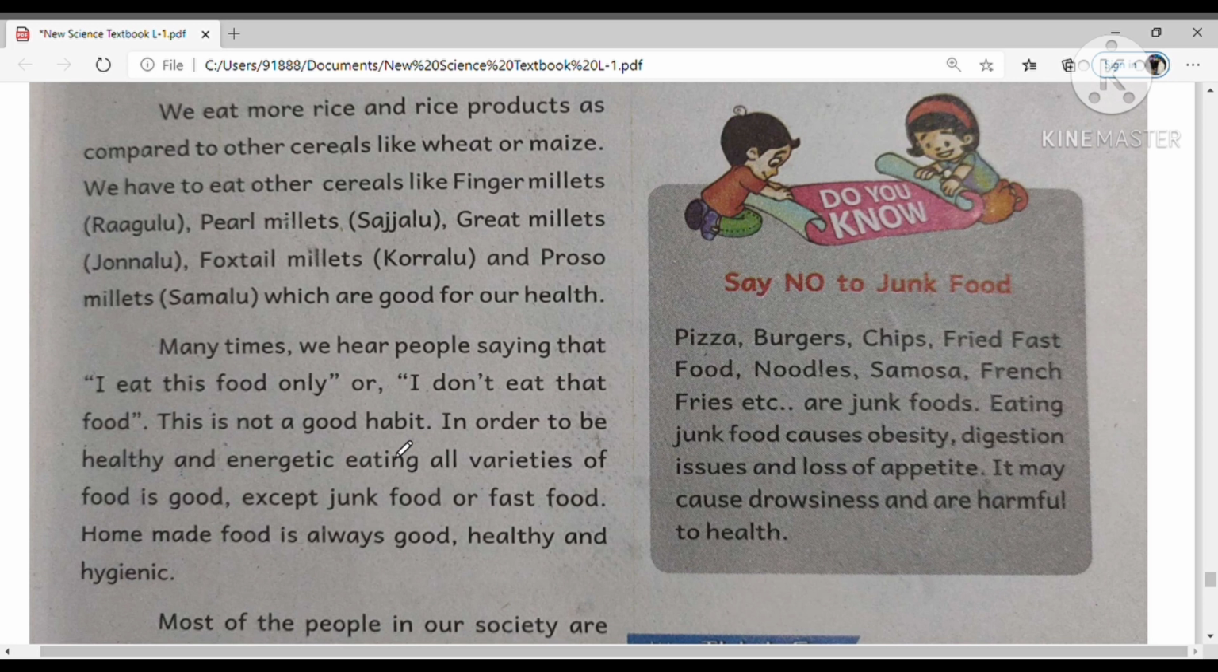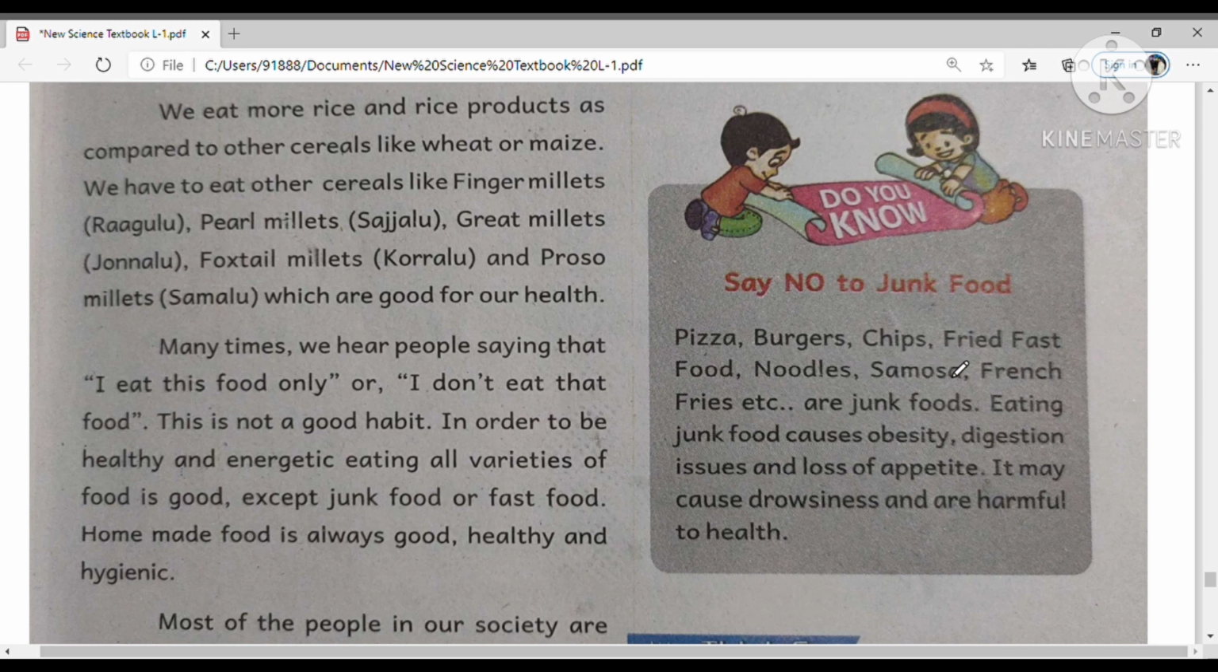Homemade food is always good, healthy and hygienic. Homemade food is healthy, and your mother's love is also within it. So you have to eat homemade food. It is better for your good health. Do you know? Say no to junk food.